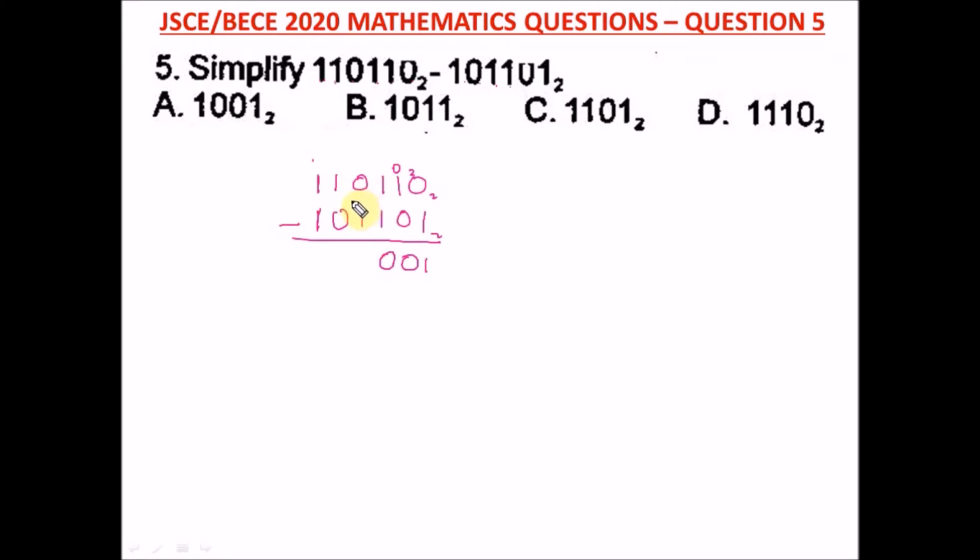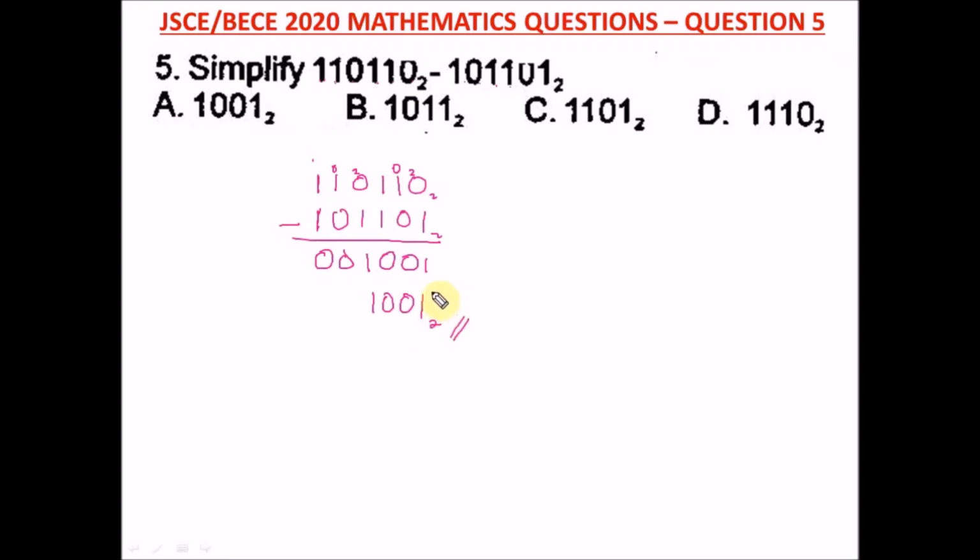Your normal numbers, digits 1, 2, 3, 4, 5, 6, 7, 8, that's base 10, but this here is base 2. That's why when you borrow a 1, that 1 is a 2. In base 10, when you borrow a 1, that 1 is a 10. So we borrow a 1 here, so the 1 here becomes 2. 2 minus 1 will give us a 1. What is left here will be 0. So 0 minus 0 is 0. And here we have 1 minus 1 is 0. So our final answer here is 1001 in base 2.